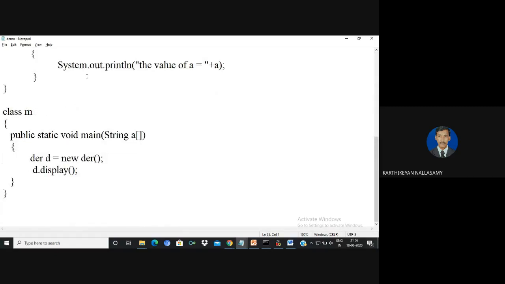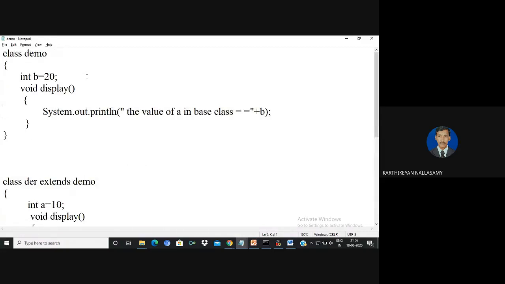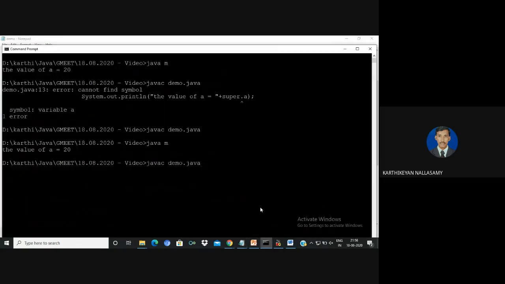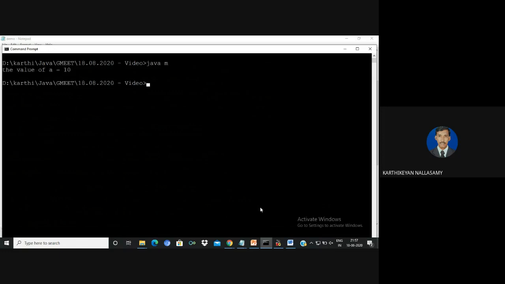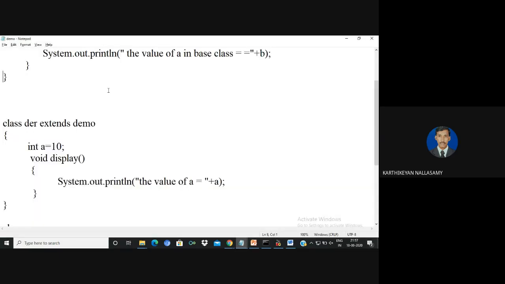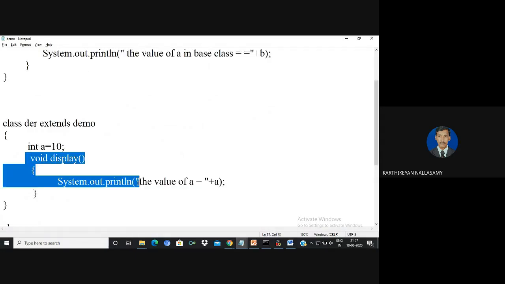Now I'm calling the display method, but see that function overriding is implemented here. That means the same function name, the same signature: the same function name, same number of arguments and same data types, defined in both base and derived class. Then it is called function overriding. The default resolution for this function overriding is only the derived class, so if you just call the method display, it always gives preference to the derived class and executes only the derived class value.